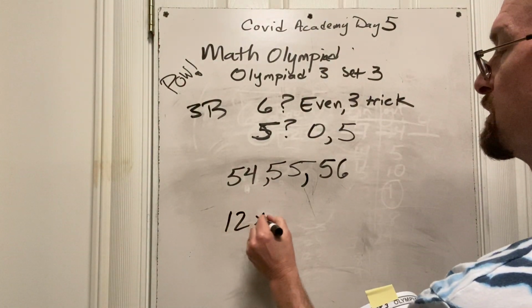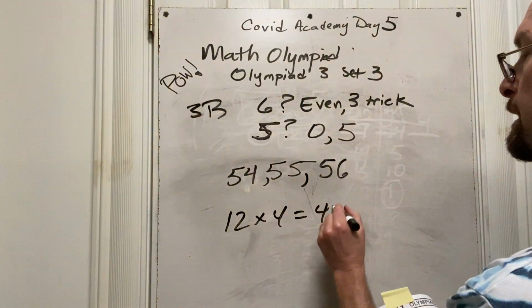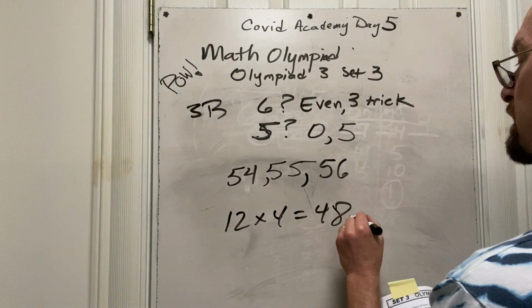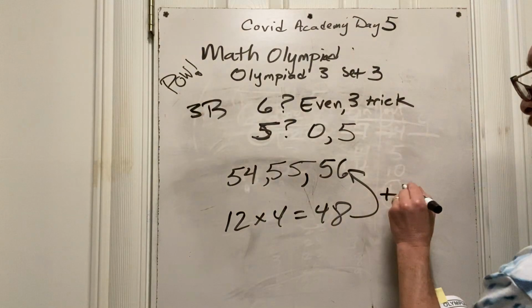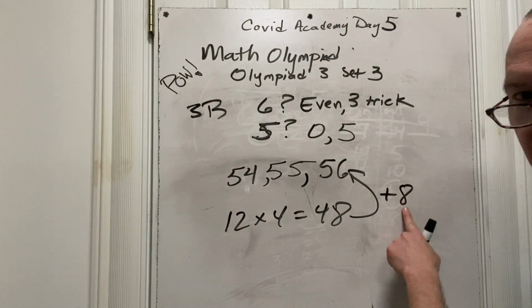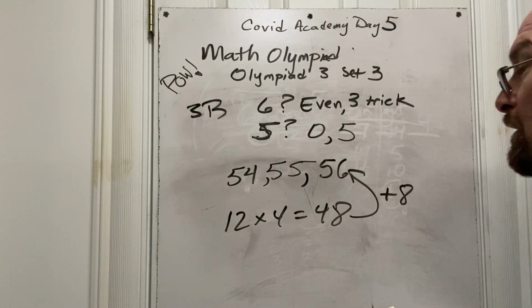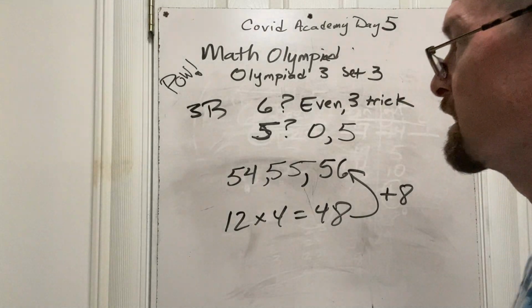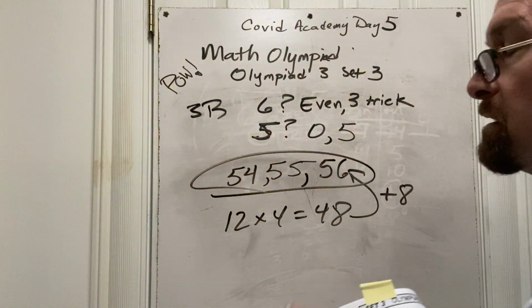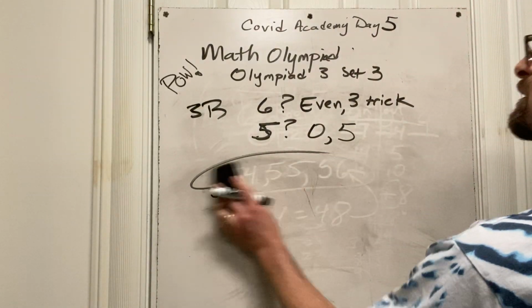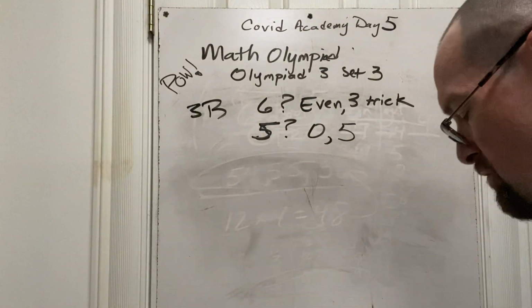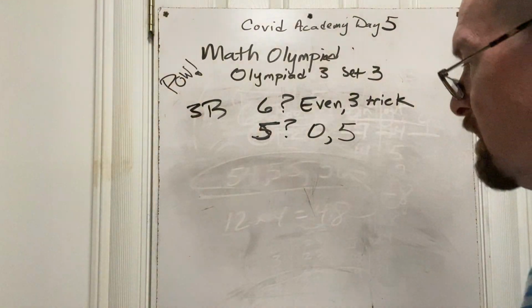I know that 12 times 4 is 48. How many are left to go from 48 to 56? 8. Can I get to 8 by counting by 4s? Yes. 14 times 4 is 56. So this combination is the answer. Right on. Right on, right on. All right, last one.